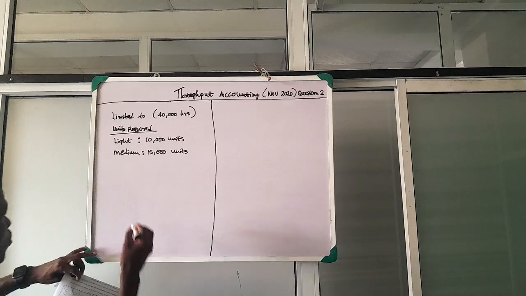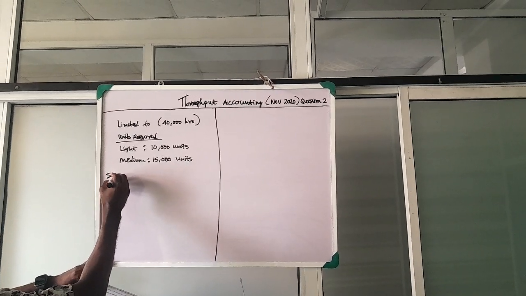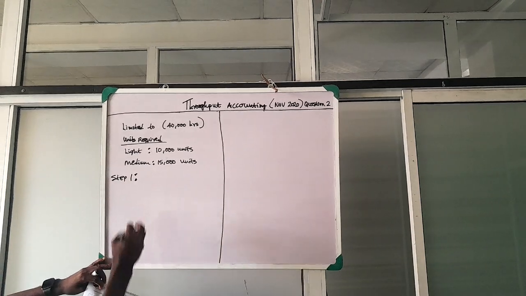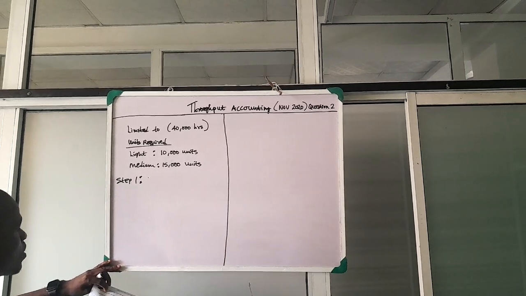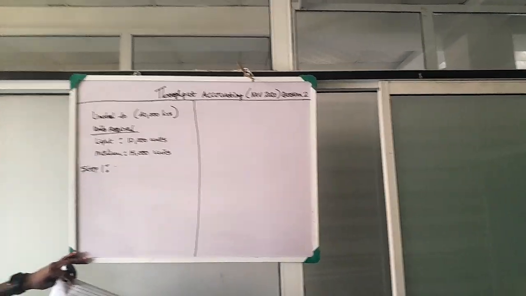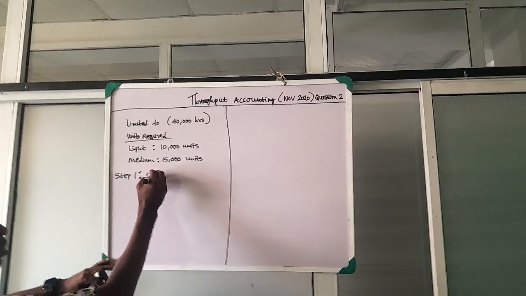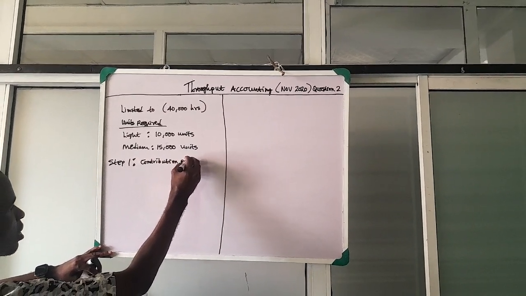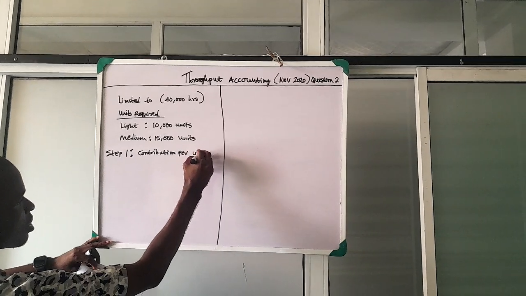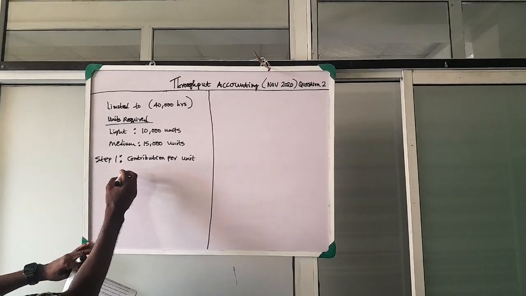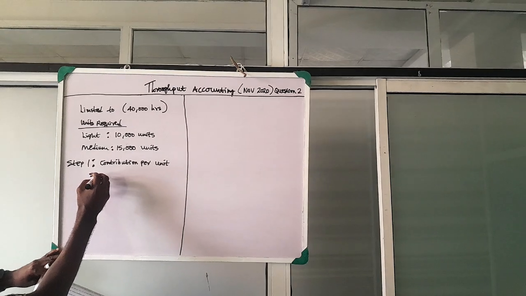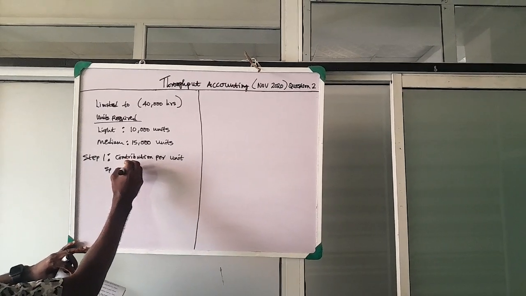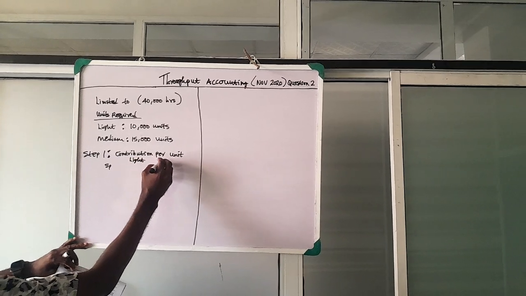So the first step, step 1, although it's already written in our question, we'll be calculating just in case we have other questions where it was not done, is the contribution per unit. The contribution per unit is simply the sales price, less all other variable costs.